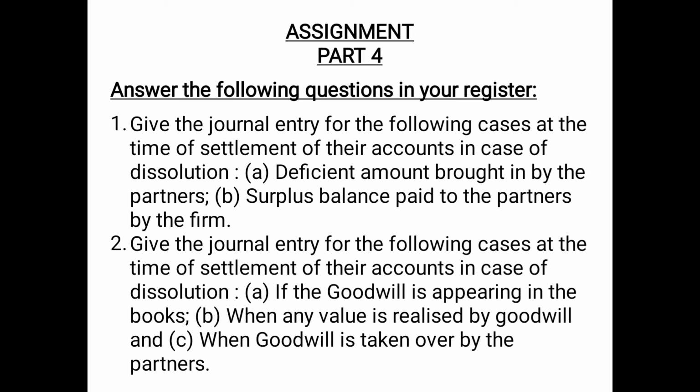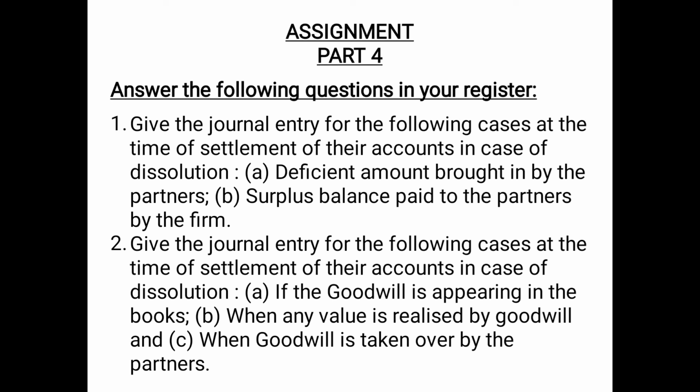Question number 2. Give the journal entry for the following cases at the time of settlement of their accounts. There again, here means the partners in case of dissolution if the goodwill is appearing in the books. So in this case, goodwill will be transferred to realization account just like other asset. So the entry here will be realization account debited to goodwill account. Then case B, when any value is realized by goodwill. So it will just be treated like sale of asset.